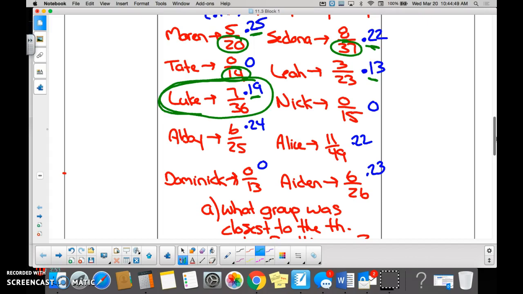And again, I'm not kidding you when I said in block 3 we did that, and I agreed with them, and the one that we thought was the closest was actually the third closest. So you got to get it into some sort of similar form. Fractions, common denominators, or decimals or percents.